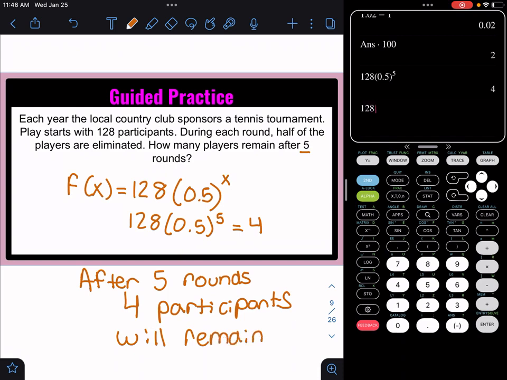Let's think about it. After one round, there was 64. Then after 2 rounds, there was 32. After 3 rounds, there would be 16. After 4 rounds, there would be 8. And after 5 rounds, there would be 4. So you could technically do that just by thinking about that logic.